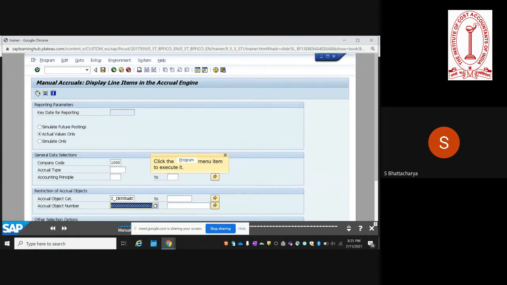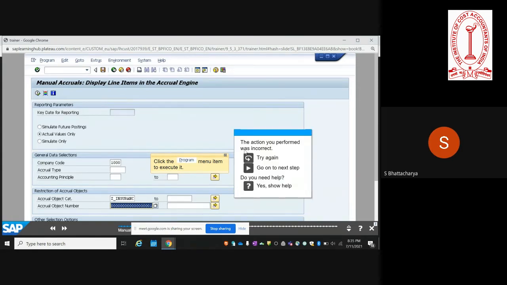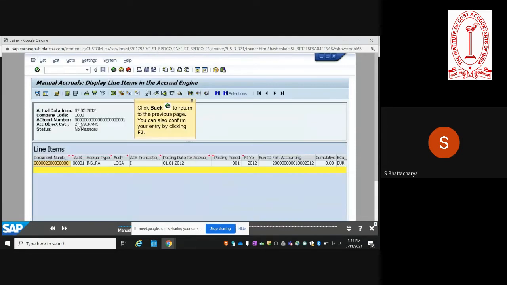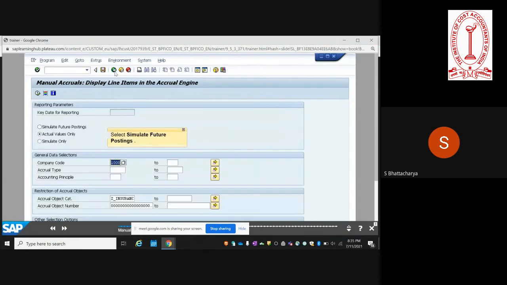So when you execute the accruals transaction, you are able to see the actual accounting document, the date, and all the other details are shown here. So this is the option of being able to see the line items. You can also see the cumulative accrual template as well, where you see the totals.